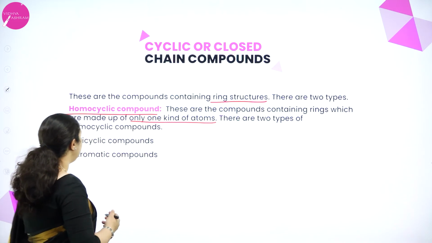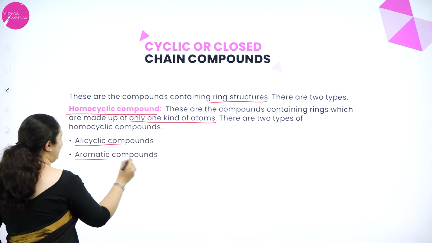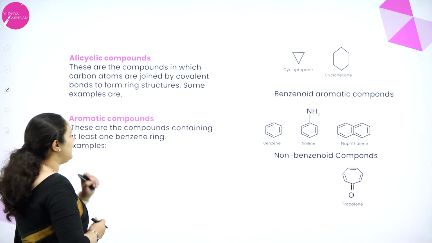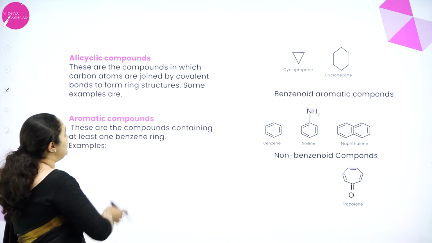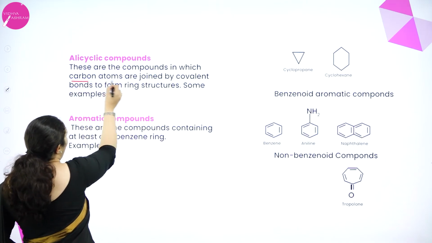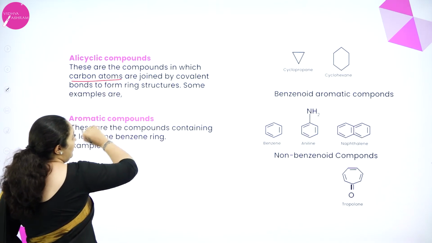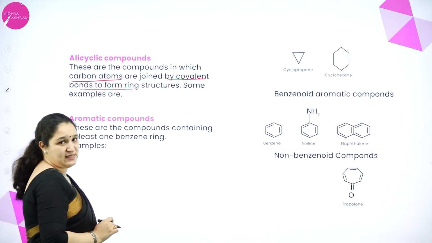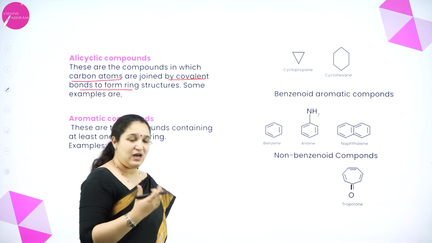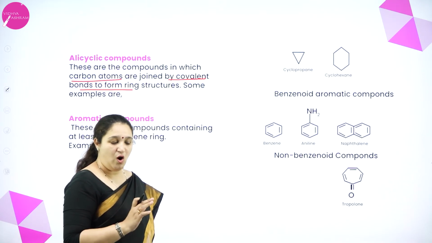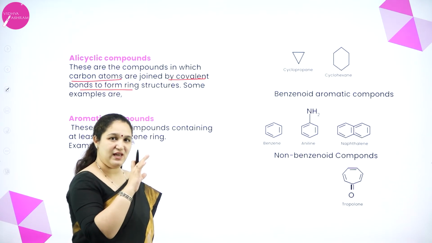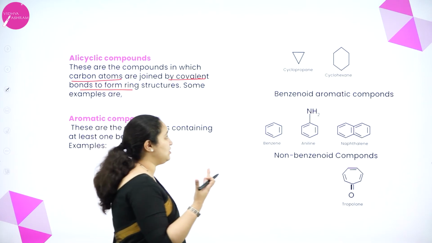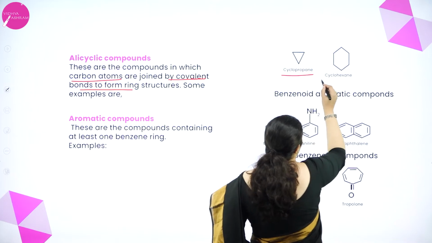They are further of two types, alicyclic and aromatic compounds. Alicyclic means compounds which are joined by carbon atoms by covalent bonds to form a ring. For example, just carbon-carbon single bonds are there, in the form of a ring structure. Cyclopropane or cyclohexane.